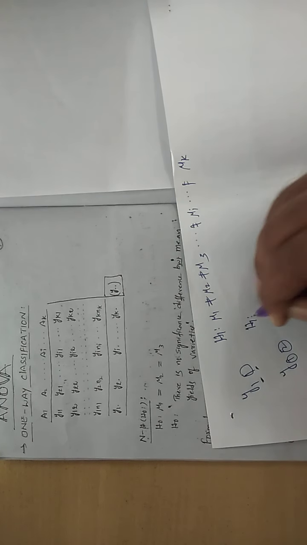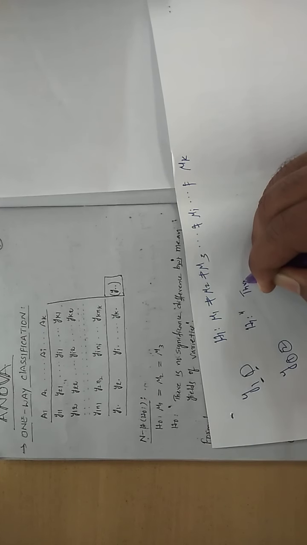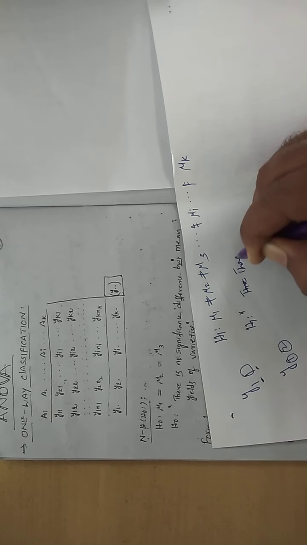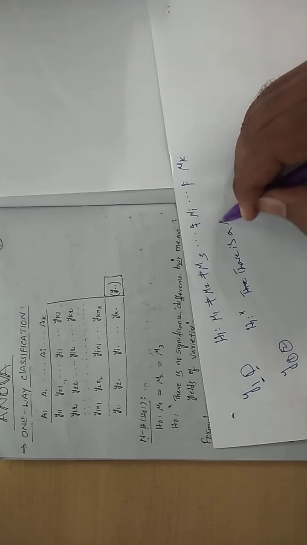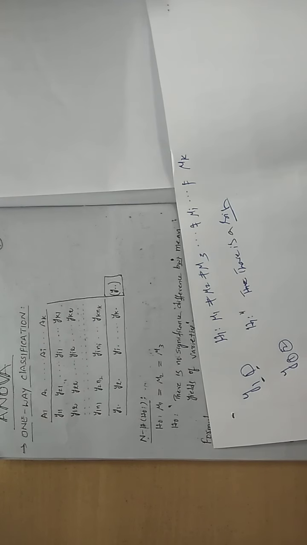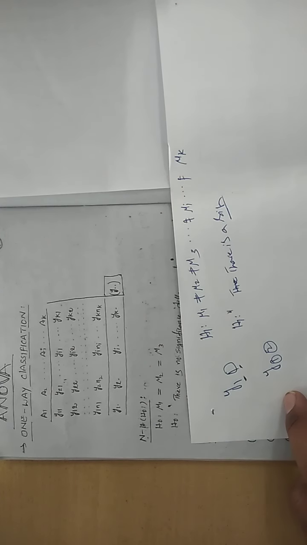Then what is the statement going to be? There is a significant difference. That is most important. There is a significant difference between the means of the given values. So such a way you can write the alternative hypothesis.